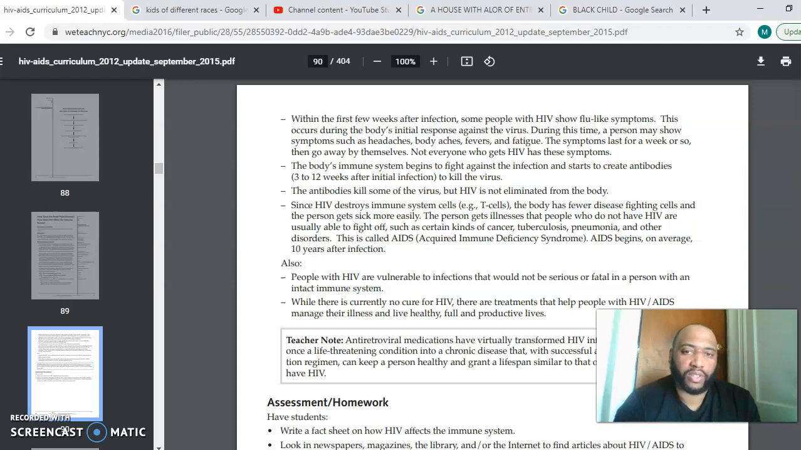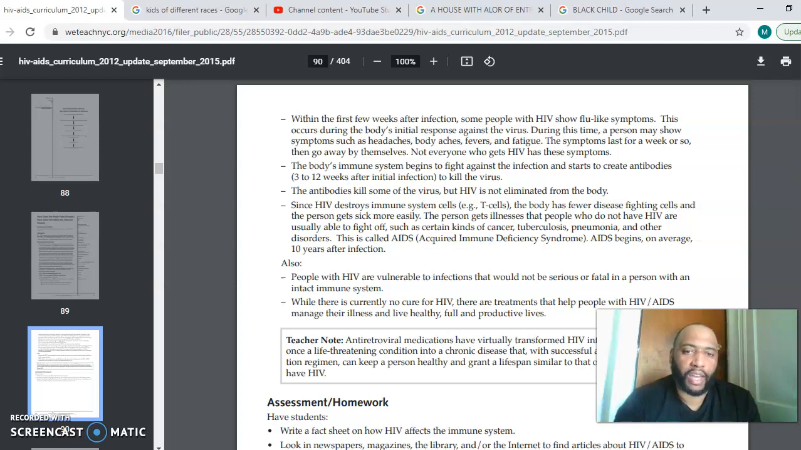Since HIV destroys immune system cells, for example T cells, the body has fewer disease-fighting cells and the person gets sick more easily. The person gets illnesses that people who do not have HIV are usually able to fight off, such as certain kinds of cancer, tuberculosis, pneumonia, and other disorders. This is called AIDS, acquired immune deficiency syndrome. AIDS begins on average 10 years after infection.